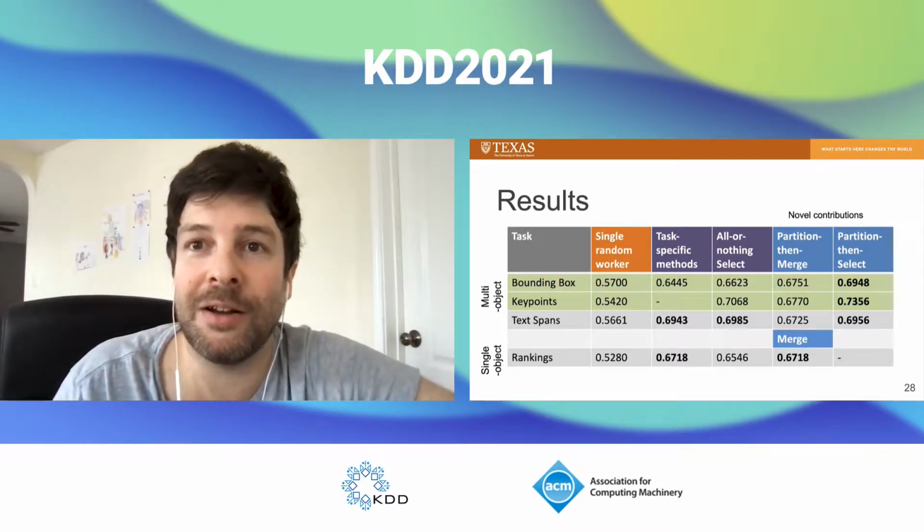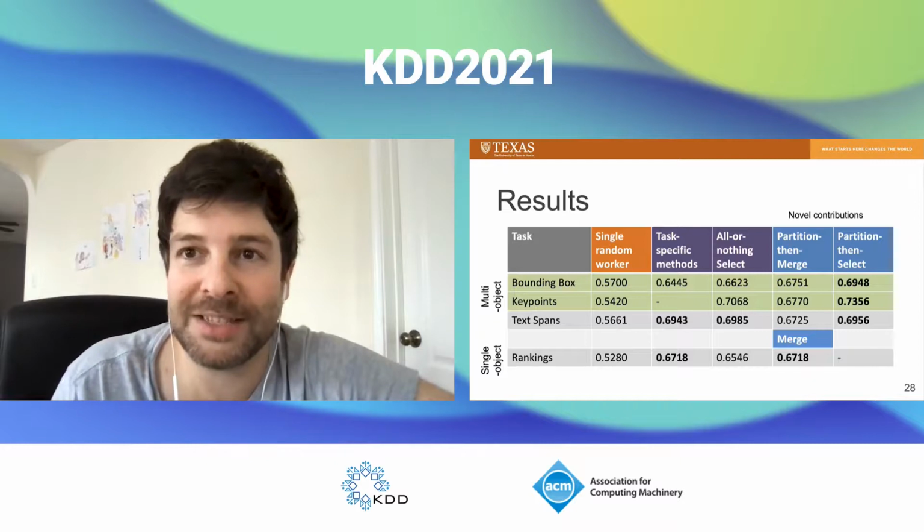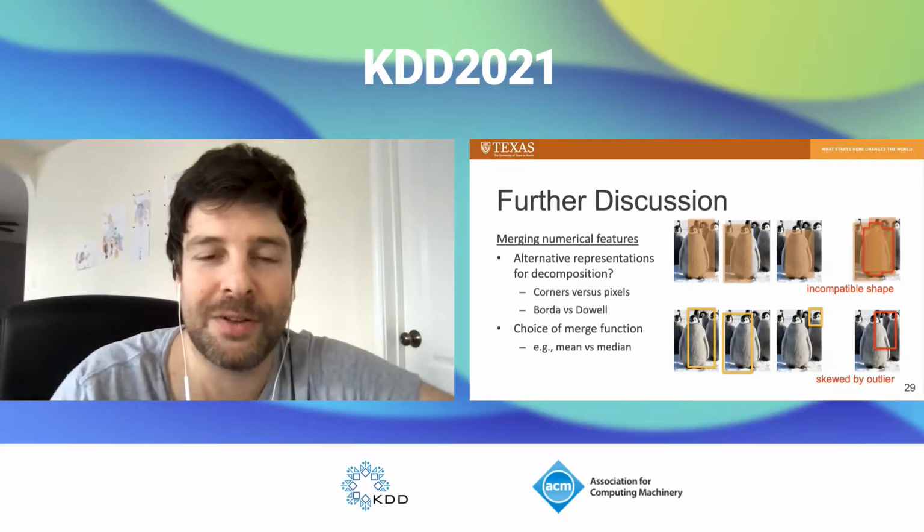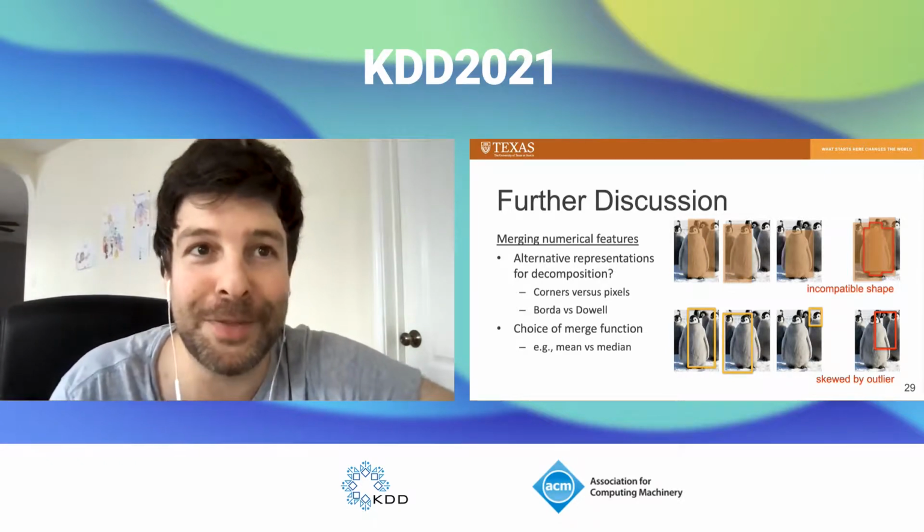So as you're getting started with a complex annotation task, I would recommend trying this general model first before making the investment to build a custom task-specific model. Let's get into a little more further discussion of these results.